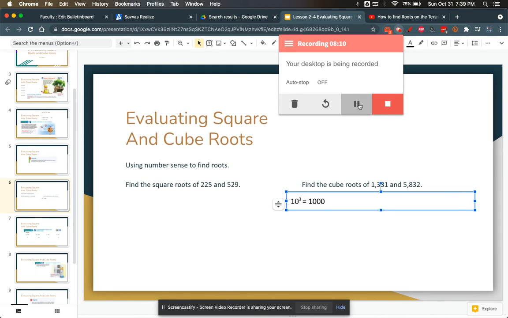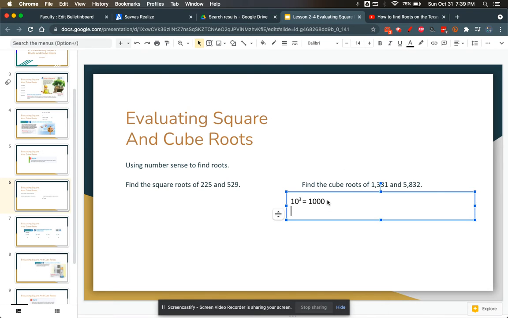Okay, so getting back to this problem. 10 cubed, so I know it's more than 10 cubed. And I know 20 times 20 is 400. And 400 times 20 is going to be 8,000. Okay. So I know it's got to be less than 20. So that leaves me with 11 cubed.